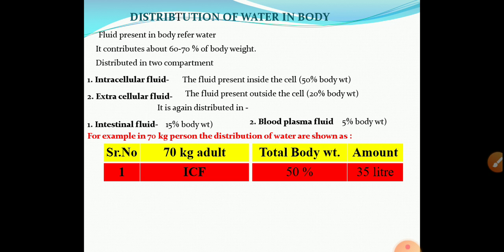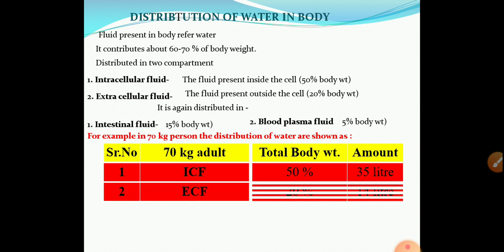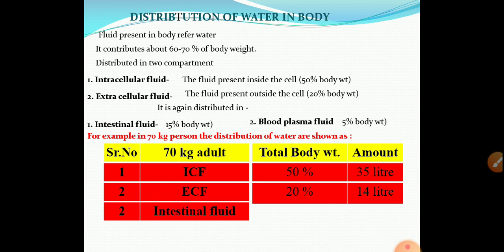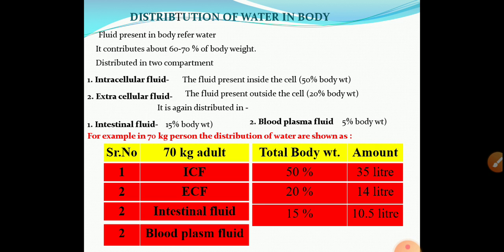For example, in a 70 kg person, the distribution of water is shown as, suppose in 70 kg of person, intracellular fluid, that is 50%, it contributes 35 liter. Extracellular fluid 20%, it contributes 14 liter. So in case of extracellular there are two types. Interstitial fluid, they contribute 50%, so 10.5 liter, and blood plasma fluid, they contribute 5%, so 3.5 liter. This is the overall distribution of water in the body.